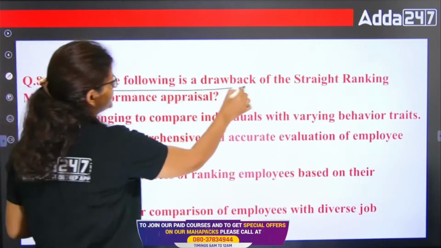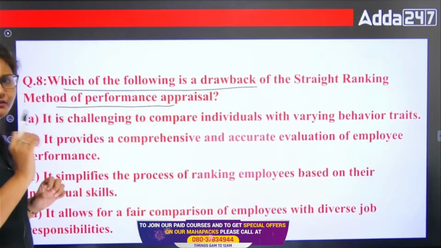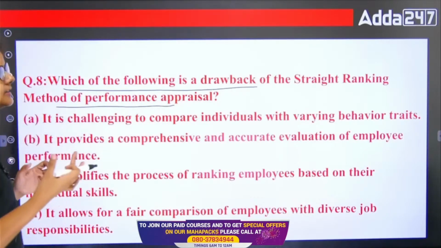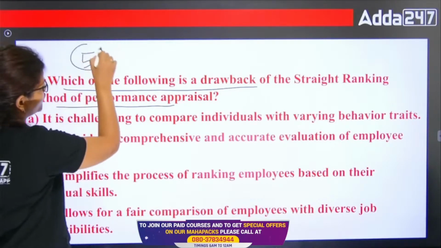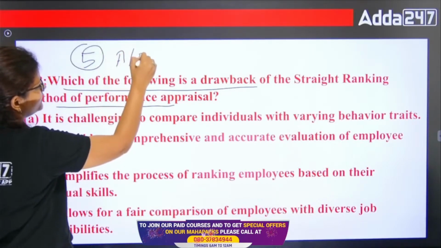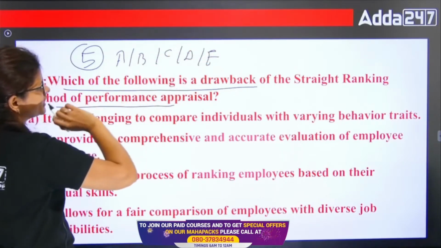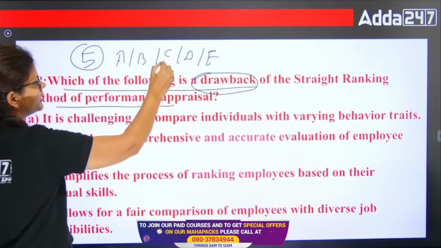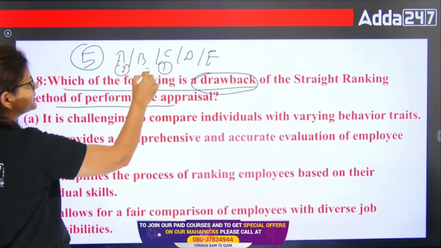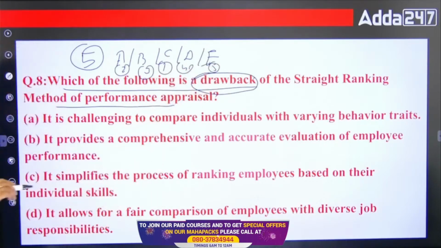Which of the following is a drawback of the straight ranking method of performance appraisal? That is a very, very simple method. It is like the school times, right? Suppose you have 5 team members in your team: A, B, C, D and E. And you have given them the ranking. Now we are asking about the drawback. You have given them, say, C is 1, then this is second, this is third, this is fourth, or maybe this is fifth. Based on their performance, you have given them the ranking, straight ranking.